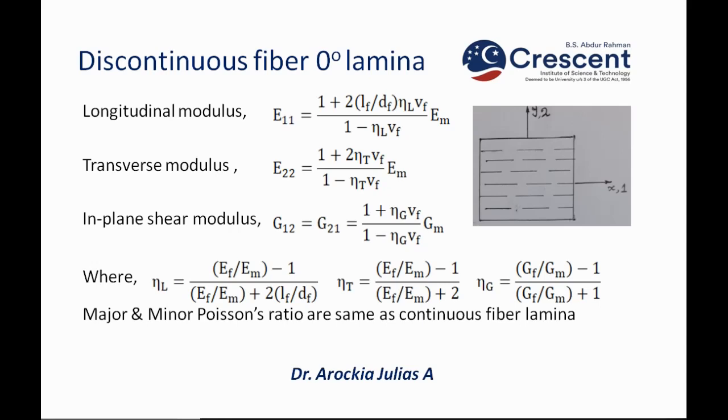Okay, where eta L, eta T, and eta G are ratios. So using this you can calculate the longitudinal modulus, transverse modulus, and in-plane shear modulus. The major and minor Poisson's ratios are the same as for the continuous fiber lamina. So the formula used for the continuous fiber 0 degree lamina can be used here also. So this is about the discontinuous fiber 0 degree lamina.